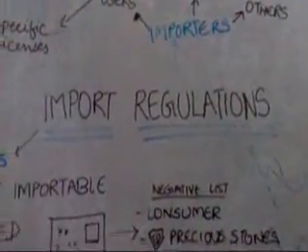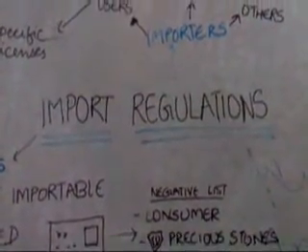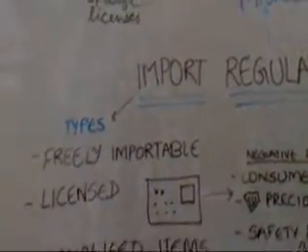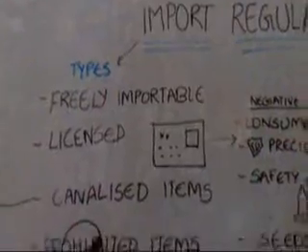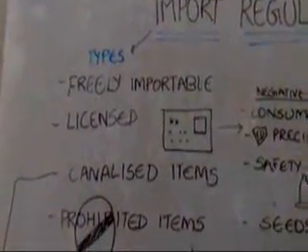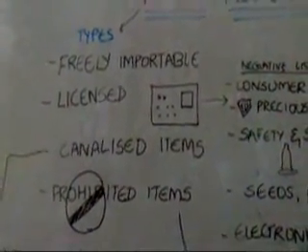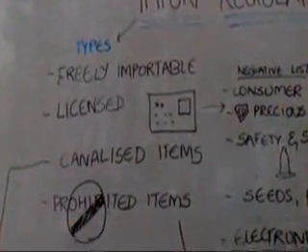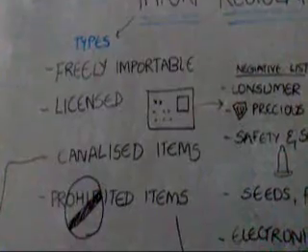This is import regulations for people who are interested. All imports fall into one of the following four categories. The first one, freely importable items. Most capital goods fall into this category. Items in this category do not require import licenses and may be freely imported by any individual or entity.